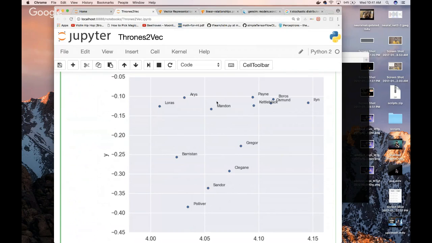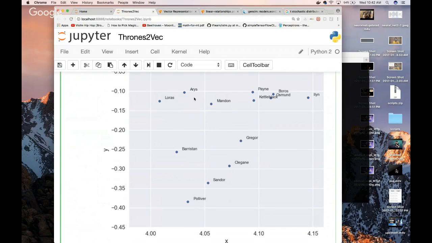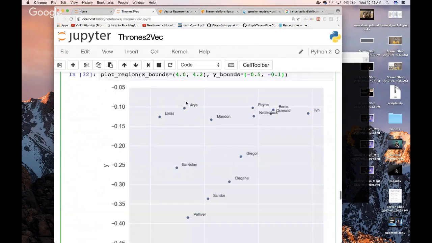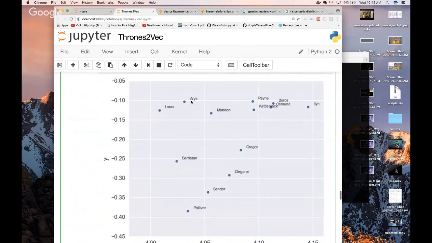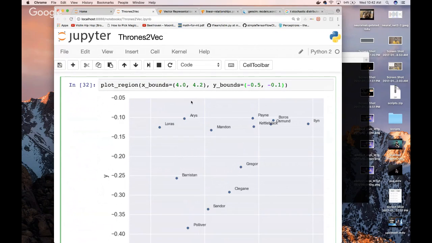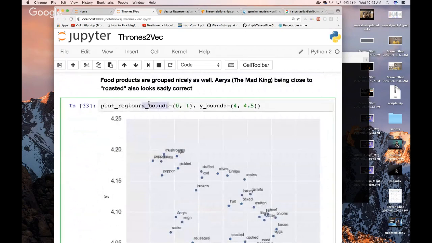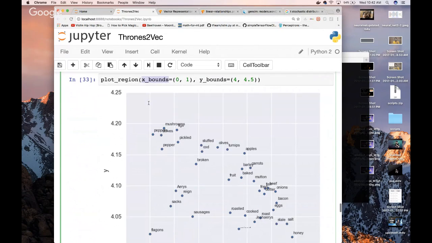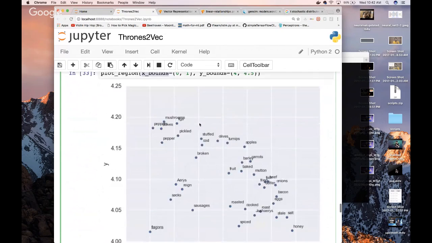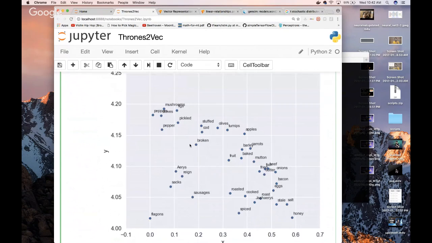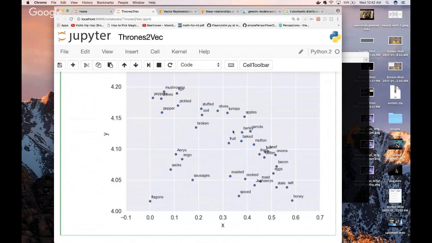But it shows that these words are all close to each other because it knows that the distance between these words is small, so it graphs them very close to each other. So it's pretty cool, right? If we look at a different region, we'll see that, hey, this is food, right? This is a totally different region. Pepper, pickled, cod, olives, turnips. These are all similar words.